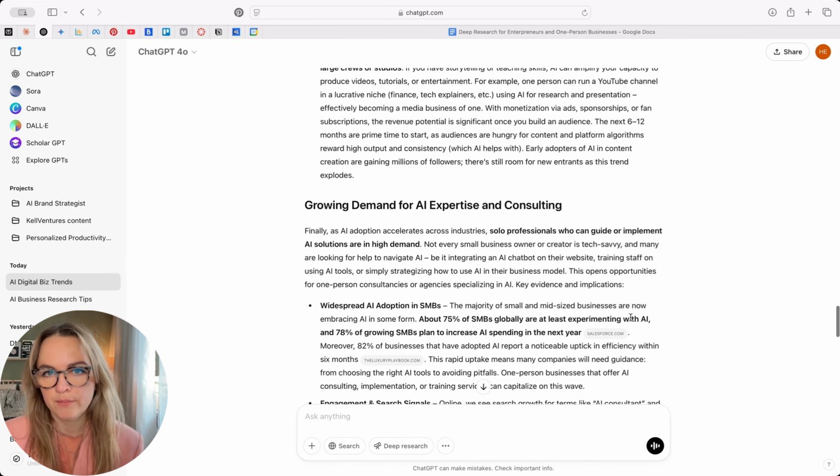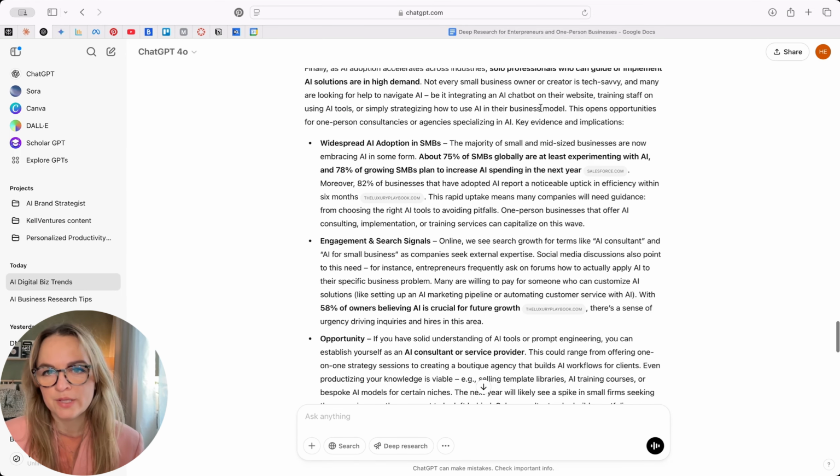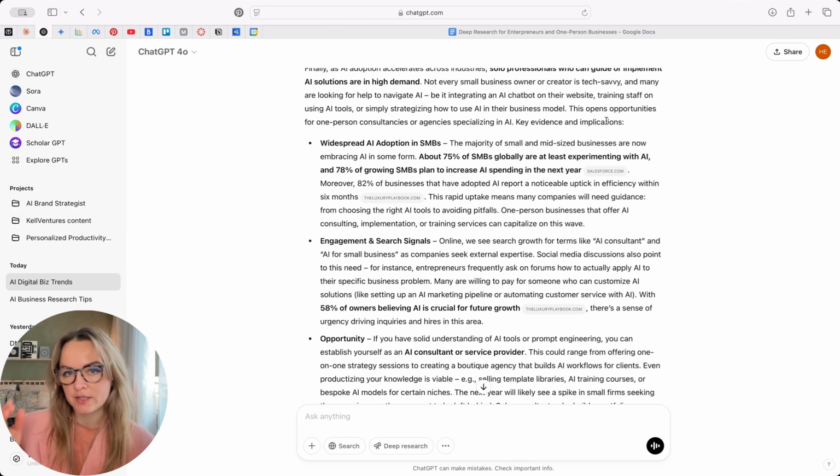It's great. Then we have growing demand for expertise, AI expertise and consulting. So solo professionals who can guide and implement AI solutions are in high demand. Okay, good news for me. And then it explains that there is an opportunity to provide support to small businesses that are overwhelmed by everything happening with AI.